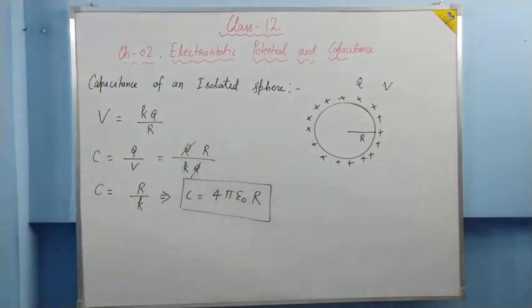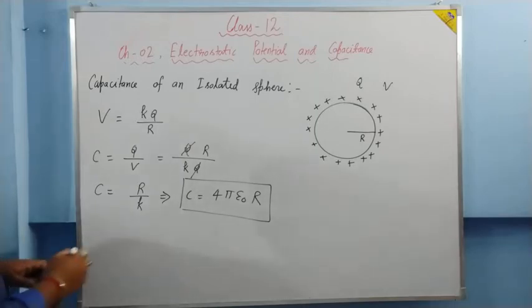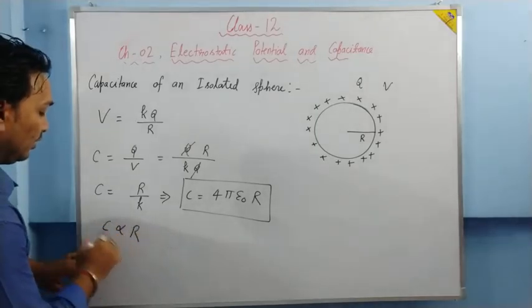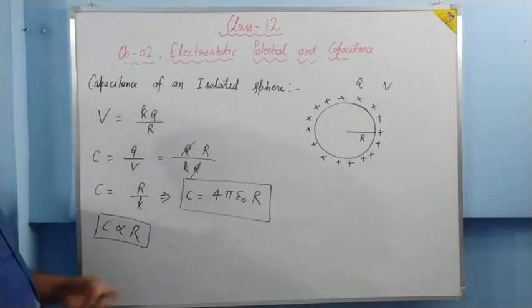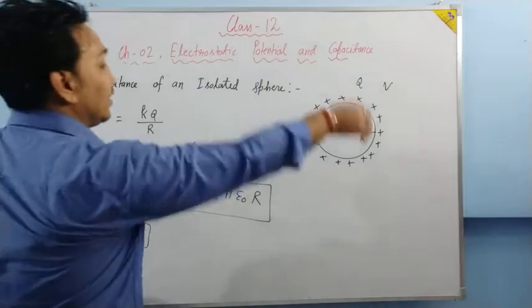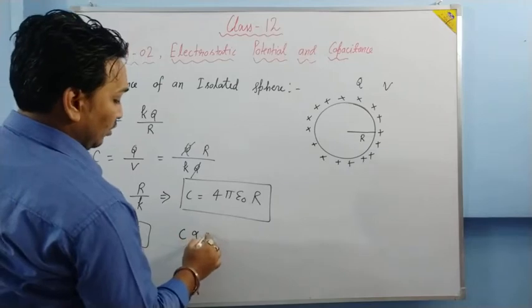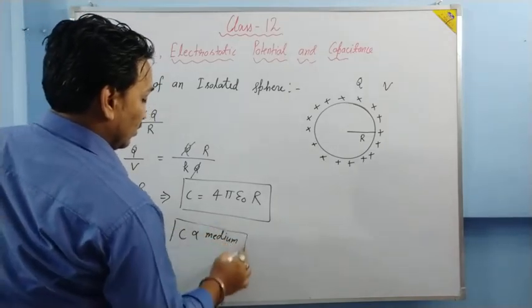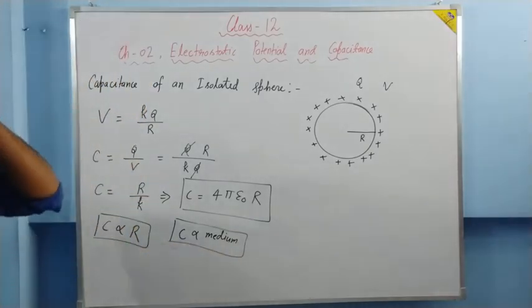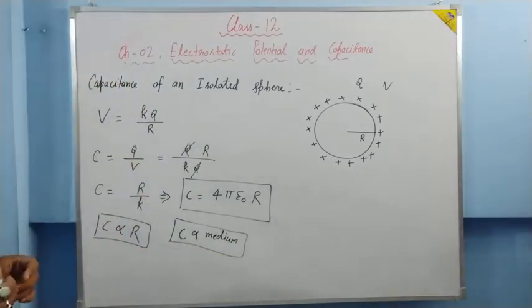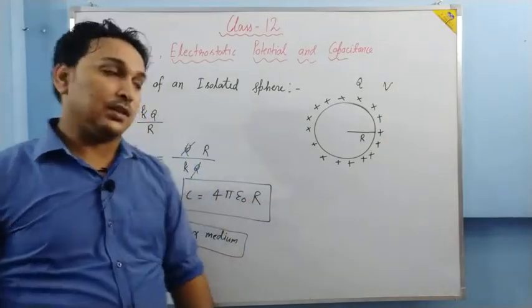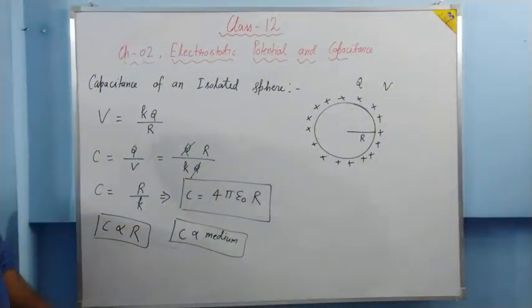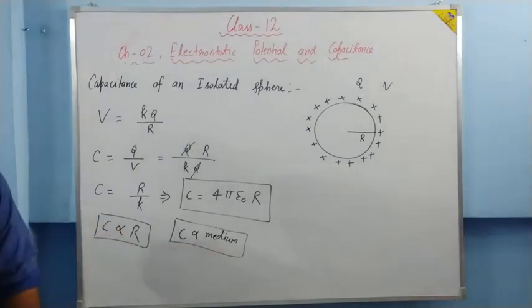Now, as we can see, the capacitance depends upon the radius. 4 pi epsilon naught, it is for the medium which is surrounding. The capacitance depends on the medium. We are talking about an isolated sphere. So basically, if its shape is something else, then we can say that capacitance depends on the shape and size of the conductor. Moreover, capacitance depends upon the medium also, the medium in which the conductor is kept.